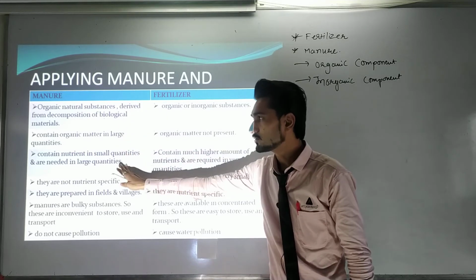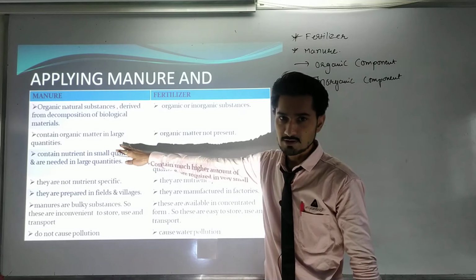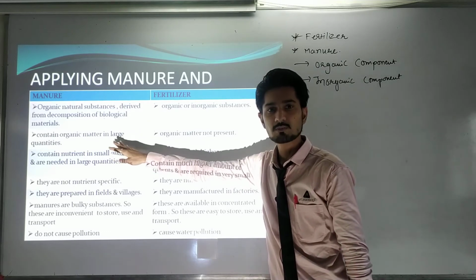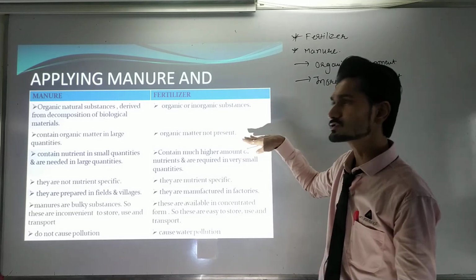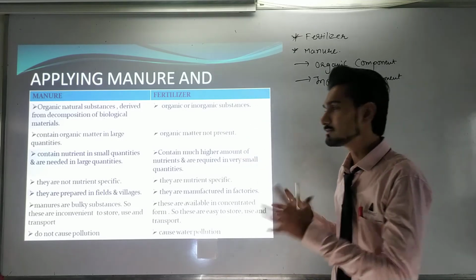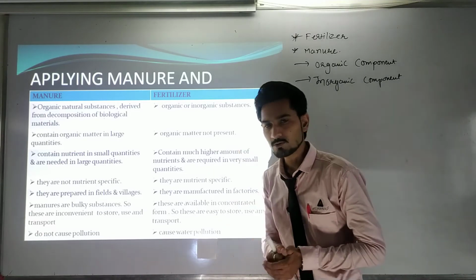That is why manure is a natural-based component and biological material used to improve the level of minerals in the soil. While fertilizer is made artificially, so no organic material is present in it.